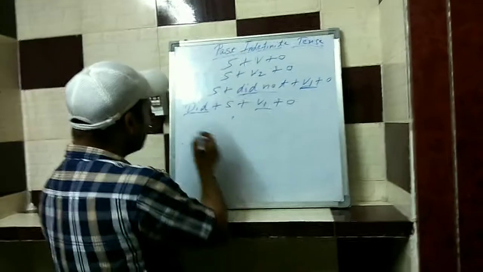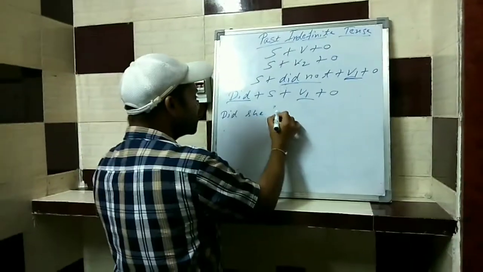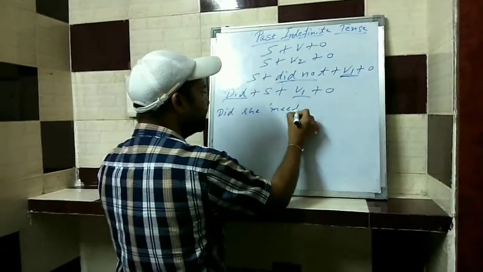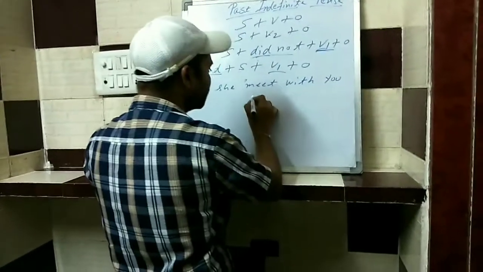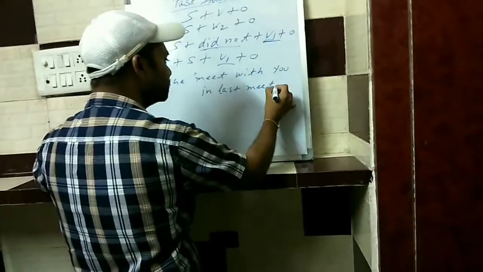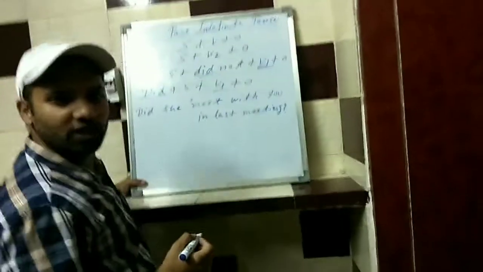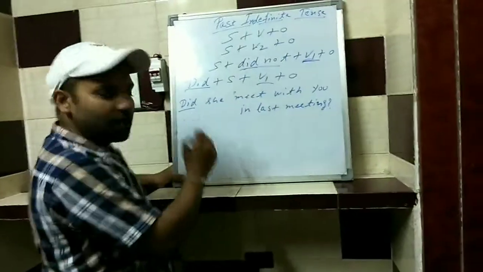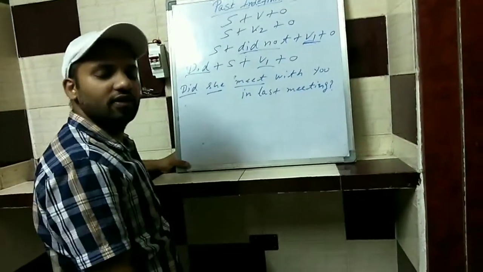So if we go with the example, for example, did she meet with you in last meeting? Did she meet with you in last meeting? Did is used as a helping verb, and after that comes the subject, then the first form of verb, then the object.